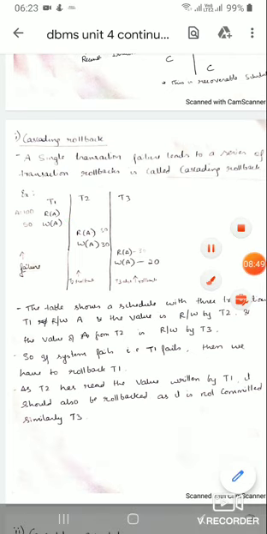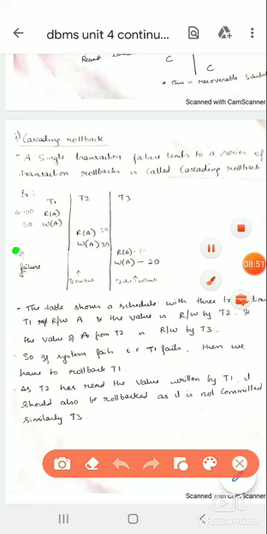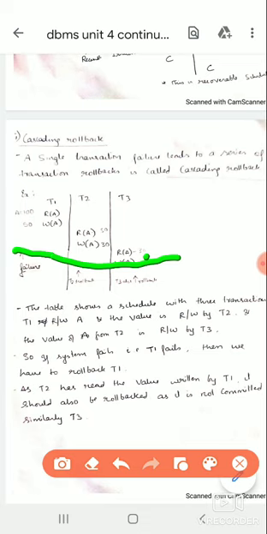Suppose there is a system failure at this level, after performing the write here. Then it should roll back, that means it should go back to the initial value of A, which was 100. As T2 has read the value written by T1 and modified it, and has not committed, T2 also should roll back.